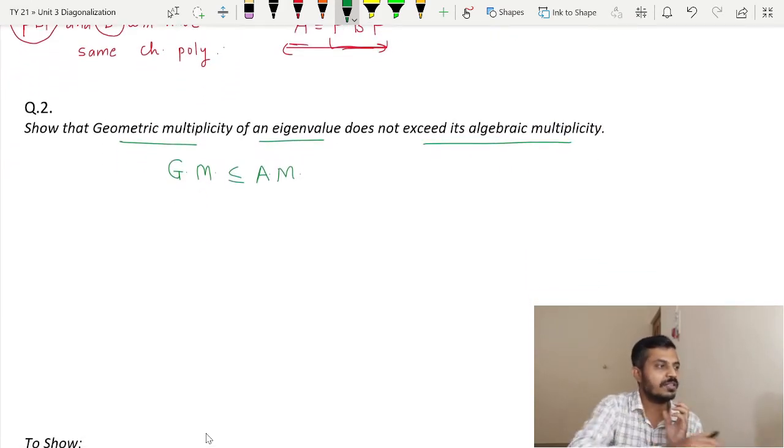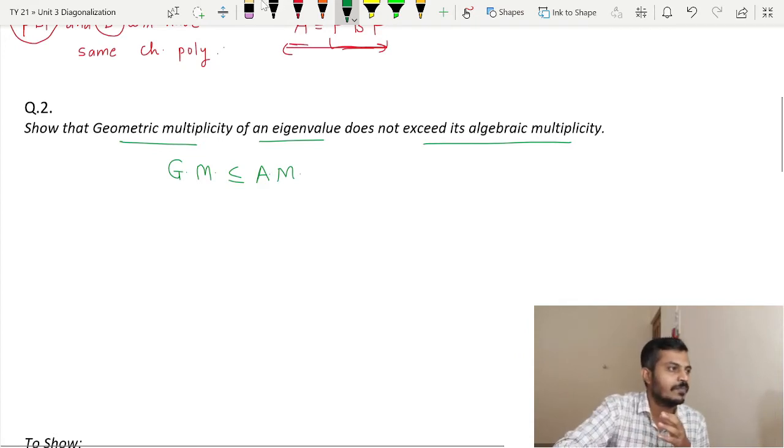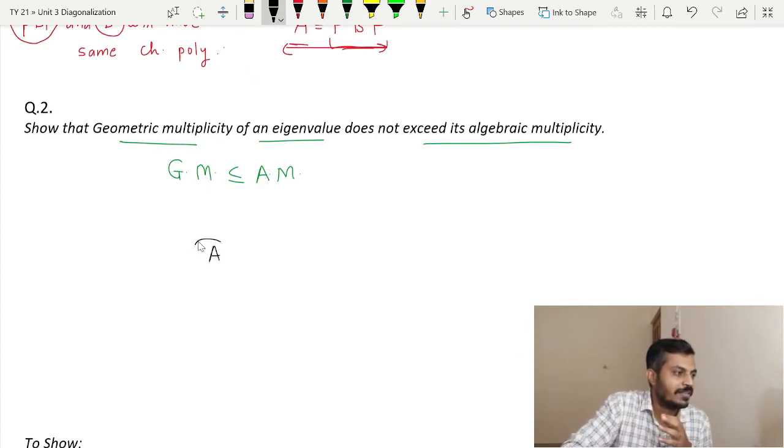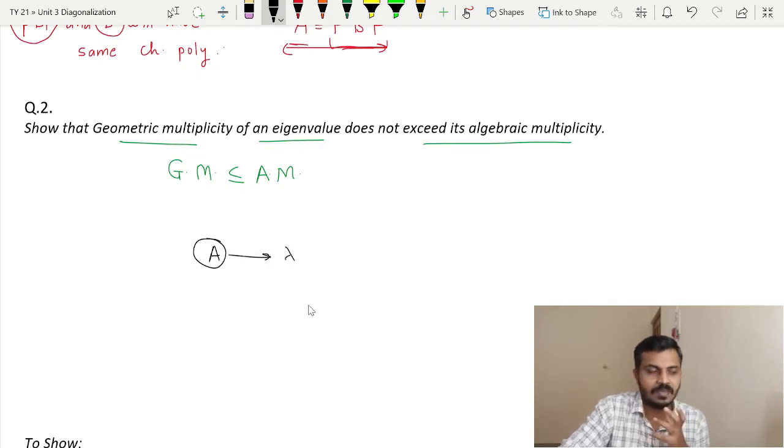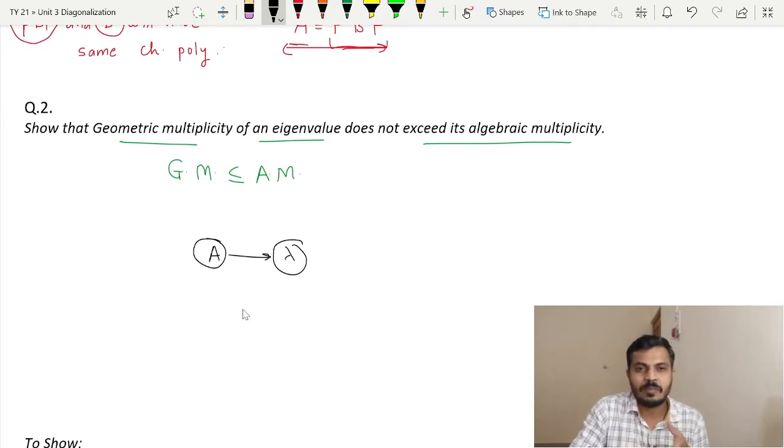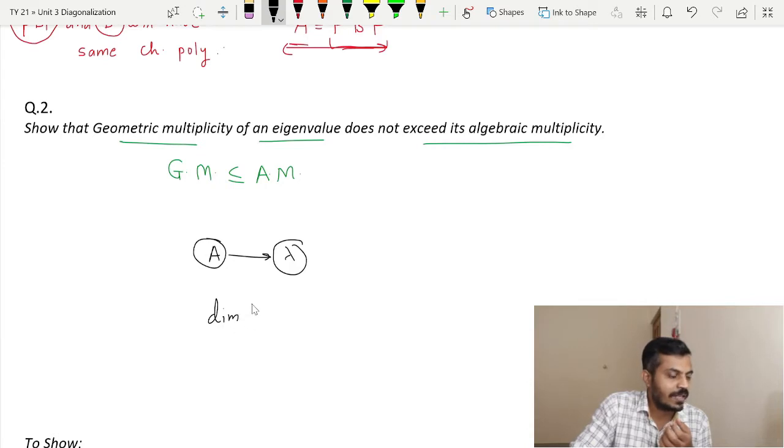So what I will do here is I will take a matrix A and I will take some eigenvalue of A, let us say lambda. I will assume that this lambda has some geometric multiplicity, let us say k. Whenever I say this lambda has geometric multiplicity k, in other words I am assuming that the dimension of the eigenspace corresponding to this eigenvalue lambda is k.